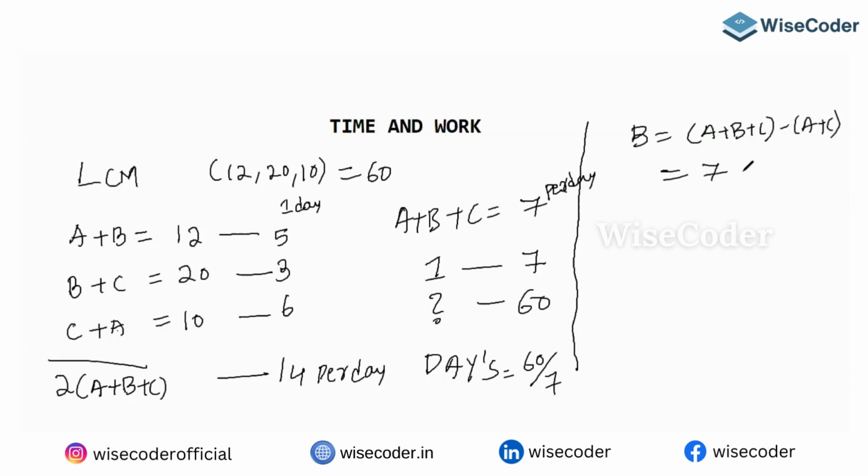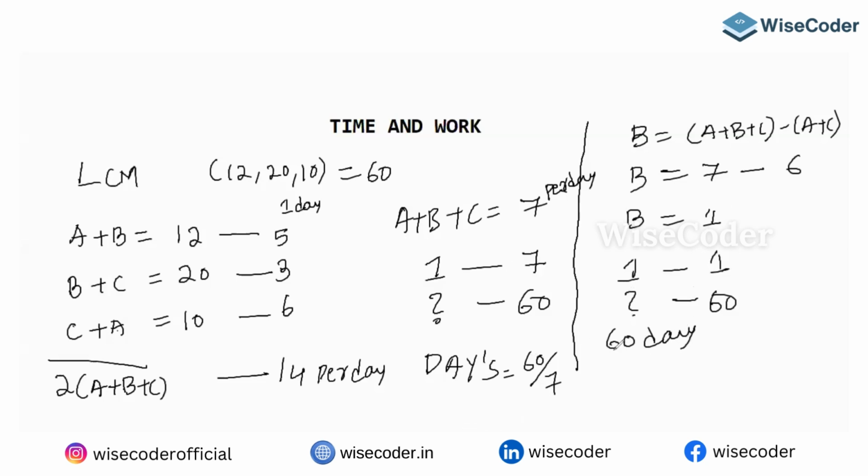A plus B plus C, how many chocolates are they eating? 7. So A plus C, they are eating what? 6 chocolates. So can I say B will eat only 1 chocolate per day? Yeah, so he is eating 1 chocolate in one day. To eat 60 chocolates, he will take how many days? Simply 60 days.